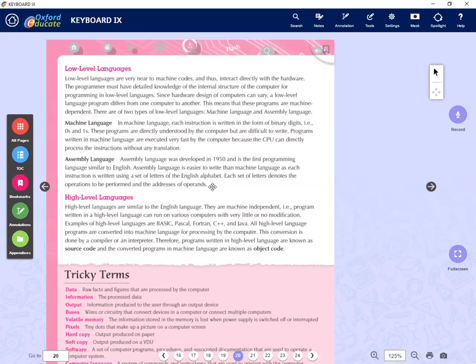If we learn from English or a high level language, which is easier to understand, they can learn computer languages easily. Some examples are Basic, Pascal, Fortran, C++, and Java. A lot of languages are there nowadays, and those are the ones we have to discuss.